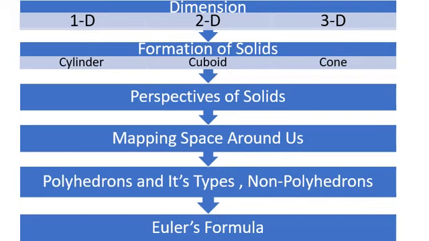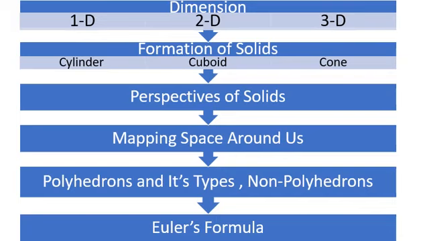Then we will move to formation of solids. I will show you how cylinder, cuboid and cones are being formed. Then we will revise perspectives of solids. Then next concept will be mapping space around us. And after that we will study about polyhedrons and its types. And along with polyhedrons, I will also tell you what are non-polyhedrons. And last but not the least, we will study about Euler's formula also.